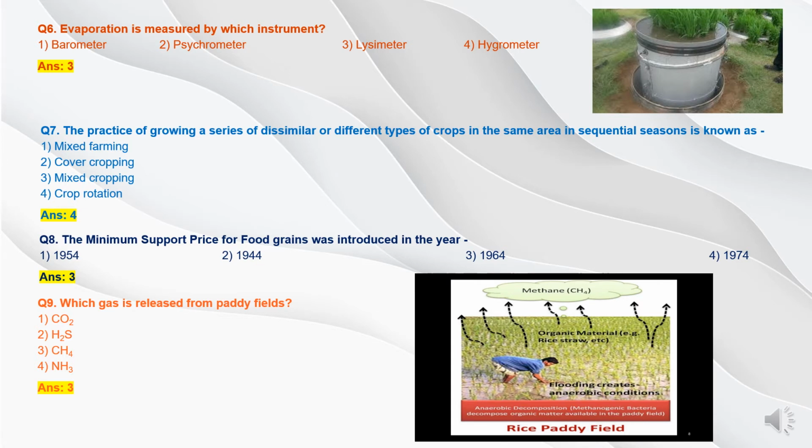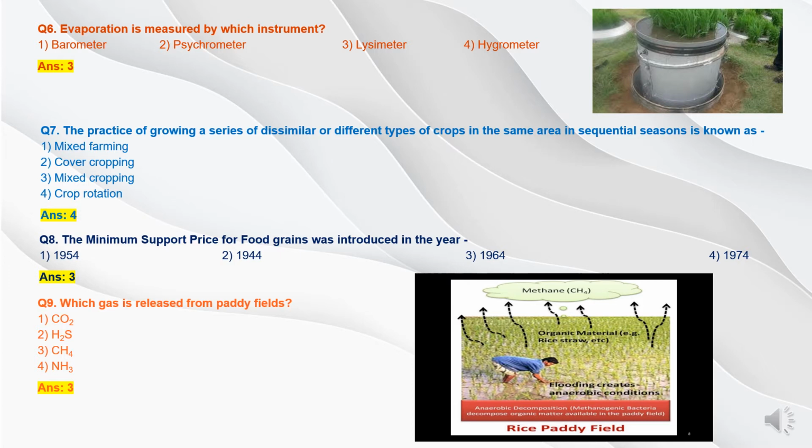Question 6. Evaporation is measured by which instrument? Option 1 barometer, option 2 psychrometer, option 3 lysimeter and option 4 hygrometer. First we should know the usage of all these meteorological instruments. Barometer is used to measure atmospheric pressure in millibars. Psychrometer is used to measure relative humidity percent using wet bulb and dry bulb thermometers. Lysimeter is used to measure the loss of water from the soil surface, meaning measuring evaporation losses. Hygrometer is used to measure relative humidity percentage. So the answer will be lysimeter, option 3.